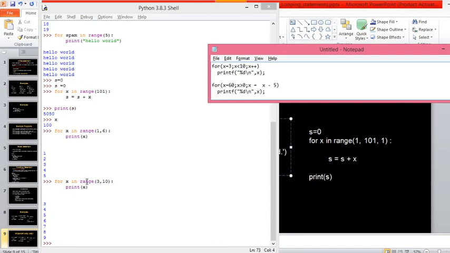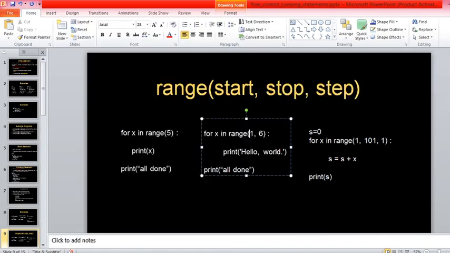If you want a starting value other than 0, then go with 2 arguments for the range function. Are you getting my point? If you want the starting value as 0, then always use the range function with only one argument. If you want the starting value other than 0, then better you go for the range function with two arguments. Right? Now, the third one.